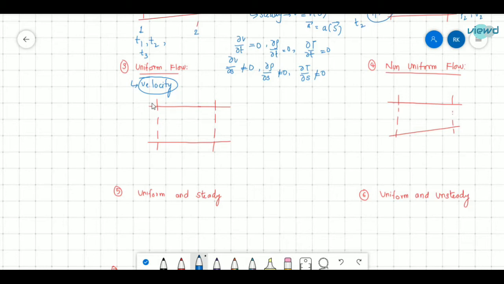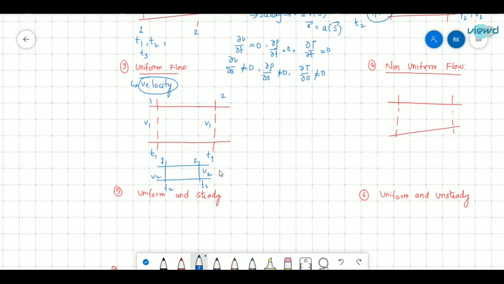For example, this is section 1 and this is section 2. Here the velocity is V1, and here also the velocity will be V1 when the time is T1. After that, if the time changes to T2, at section 1 and section 2 the velocities may also change to V2, V2.